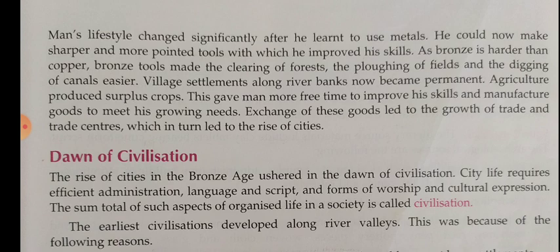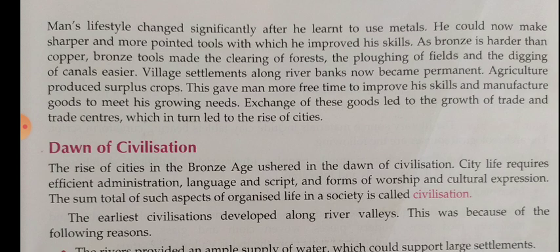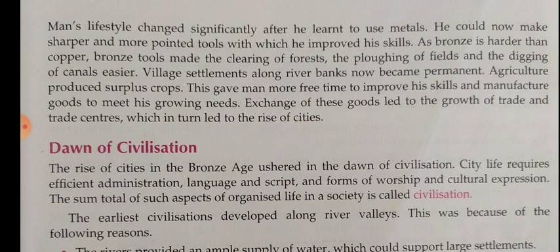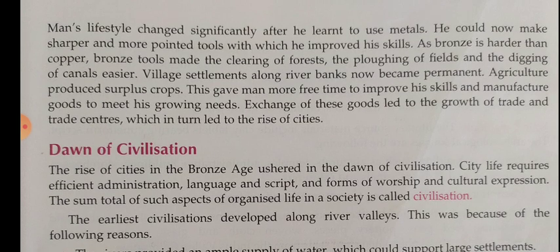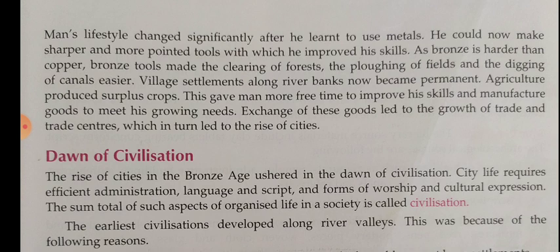In this lesson we discussed four important civilizations: Mesopotamian civilization, Egyptian civilization, Harappan civilization, and Chinese civilization. These civilizations developed on river banks. The Mesopotamian civilization developed on the banks of the Tigris and Euphrates. The Egyptian civilization developed on the bank of the Nile. Harappa developed on the river Indus. The Chinese civilization developed on the Huanghe river. First we discussed the Mesopotamian civilization.